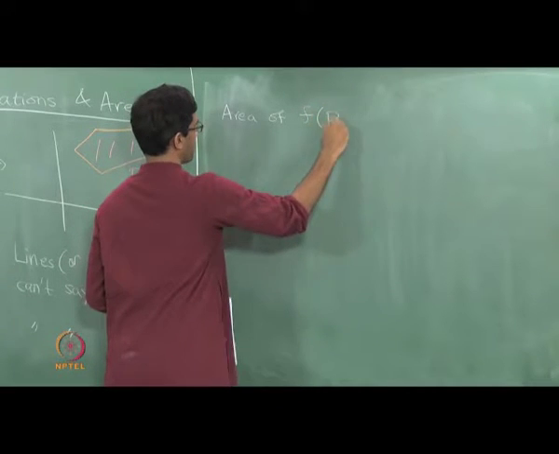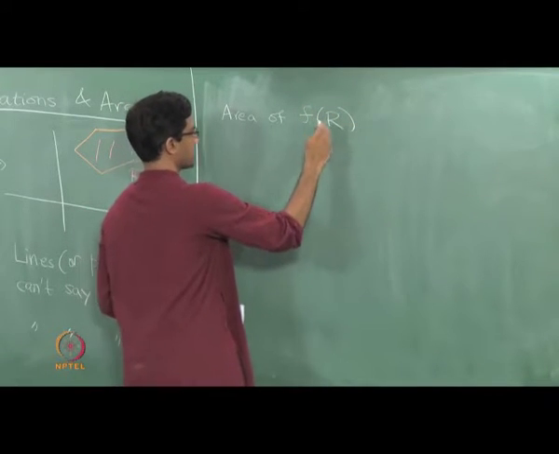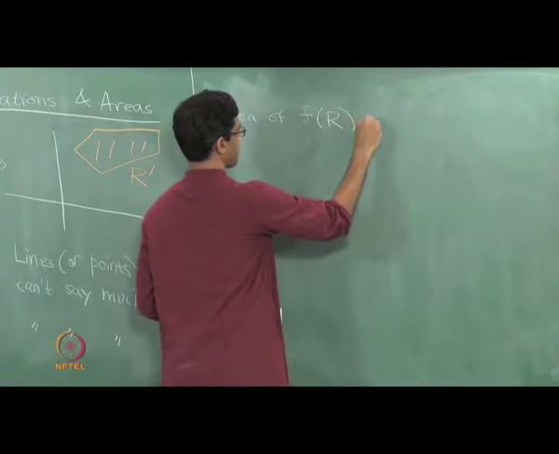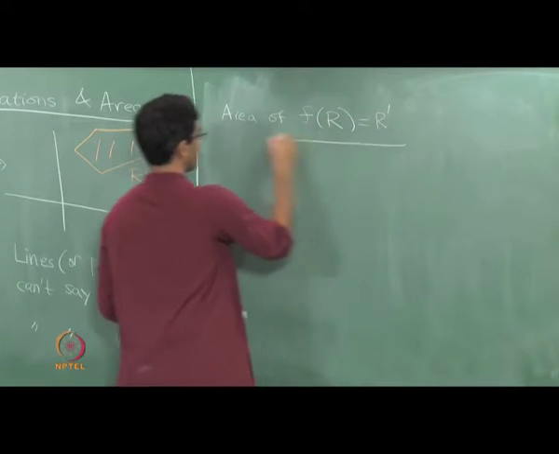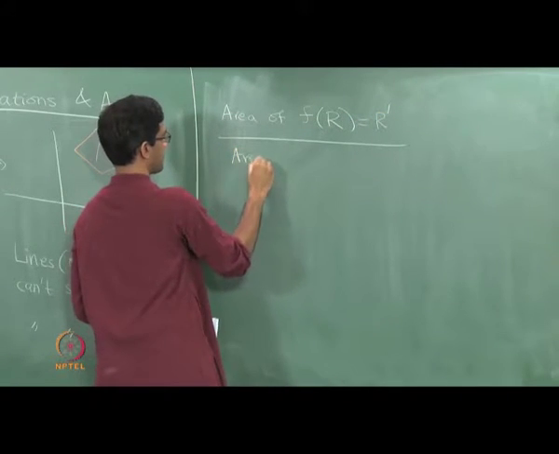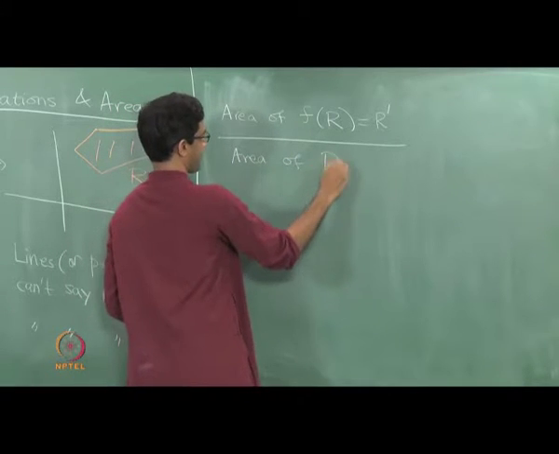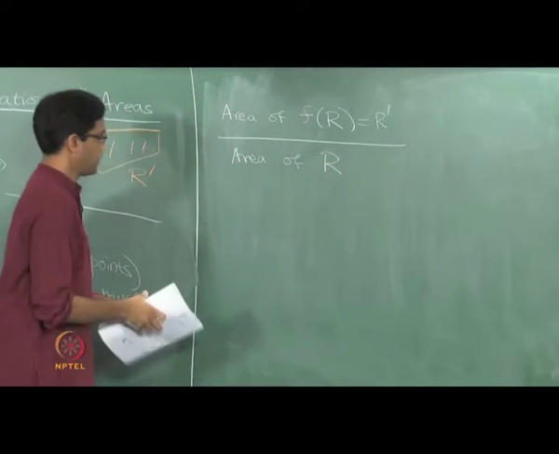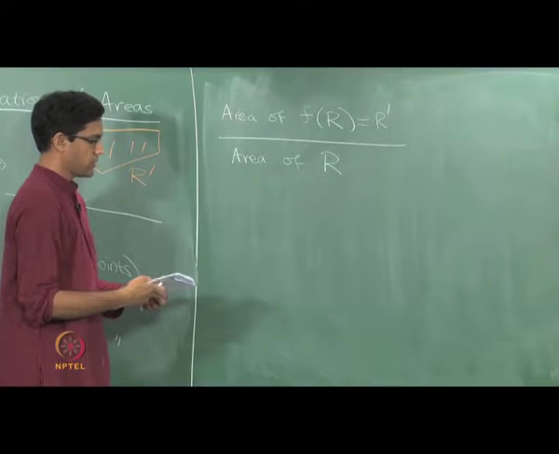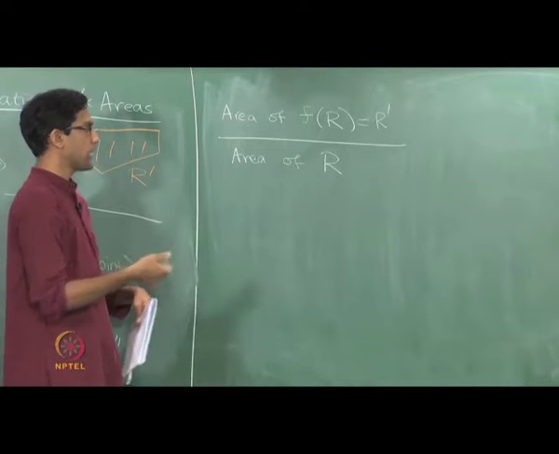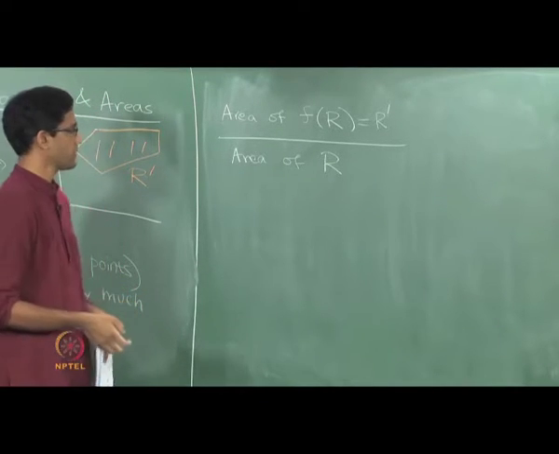So R dash is what we would call f of R, that is the image of R under the function f, divided by the area of R. This you might want to call the area scaling factor or the area dilation factor.